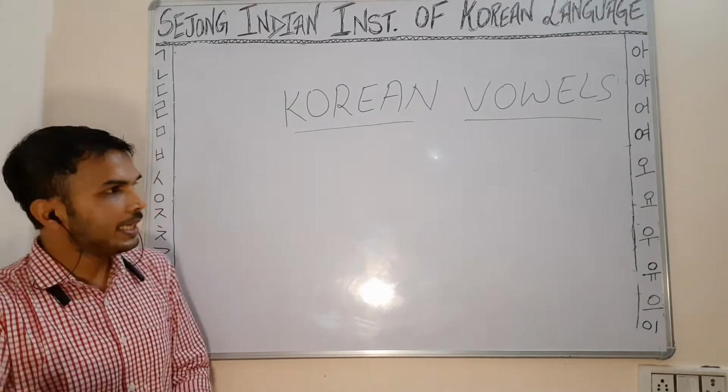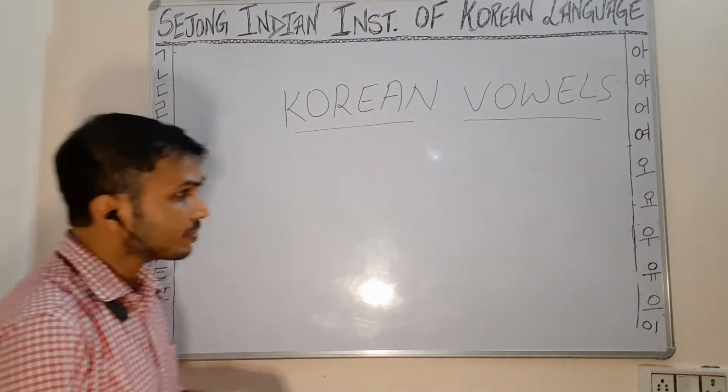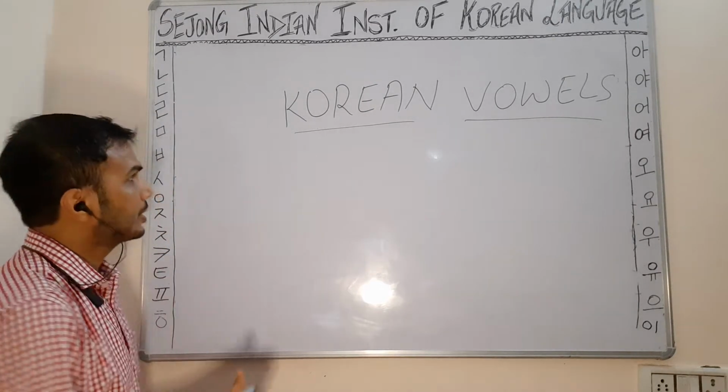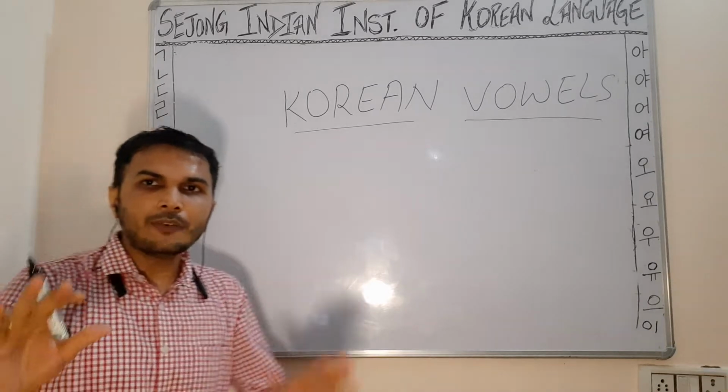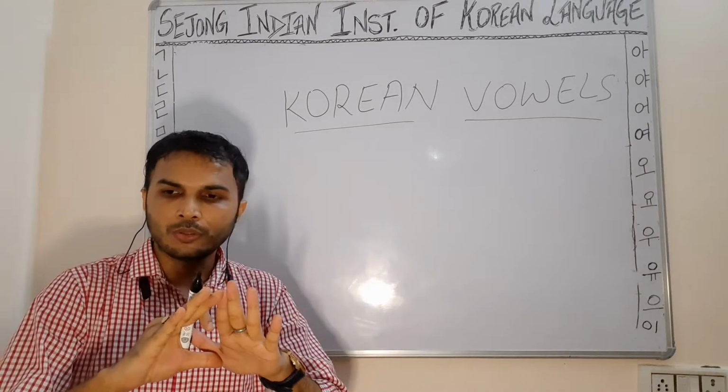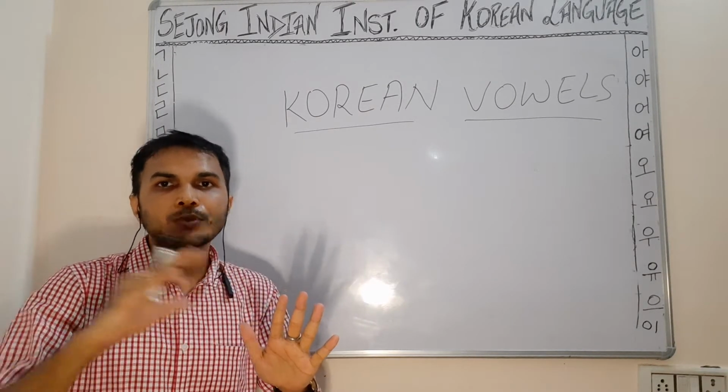And how to make ae? As we knew, it is a combination of either two monophthongs or one monophthong and one diphthong.